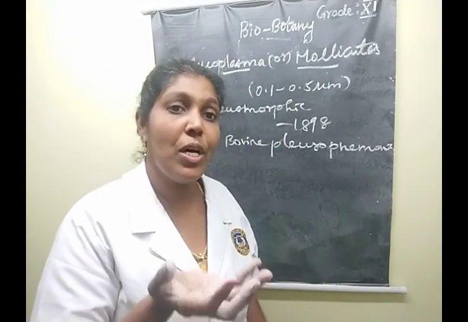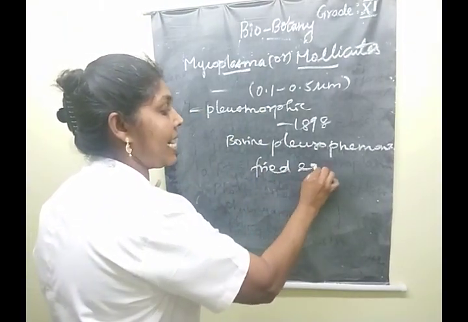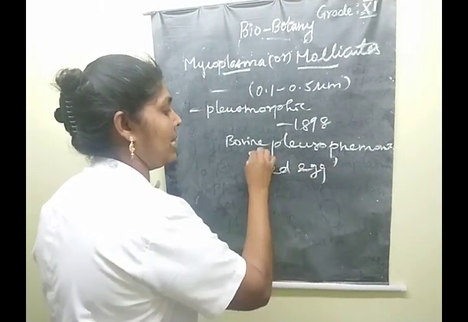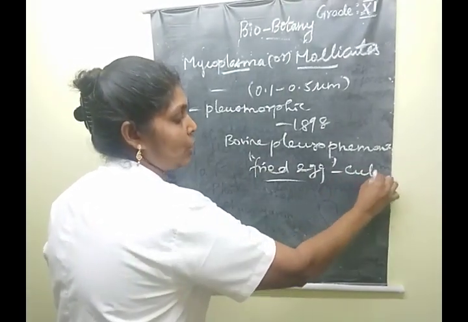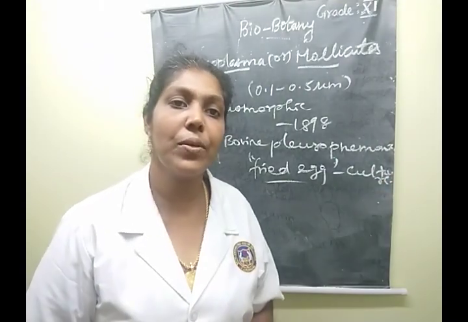Then how does it look in the culture medium? This is the Mycoplasma. How will you identify it in the culture medium? It has fried egg-like colonies. So you identify it by the fried egg-like nature in the culture medium. Understood, ma? Say yes or no, children?